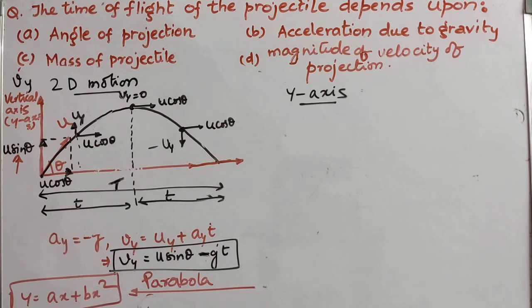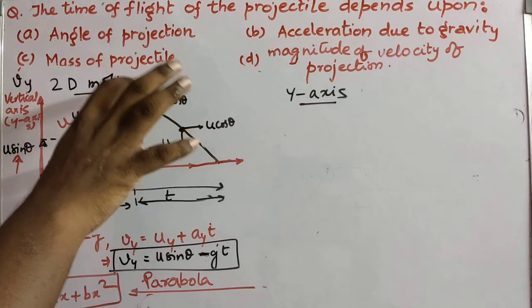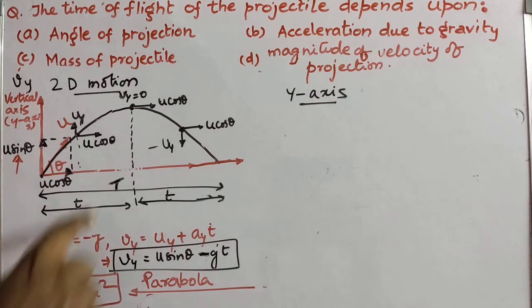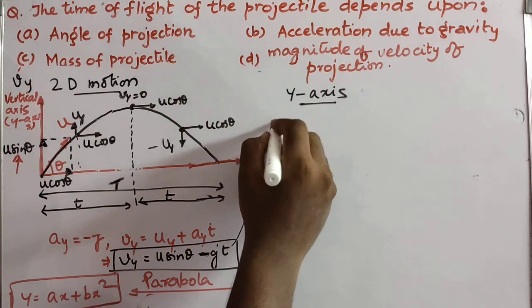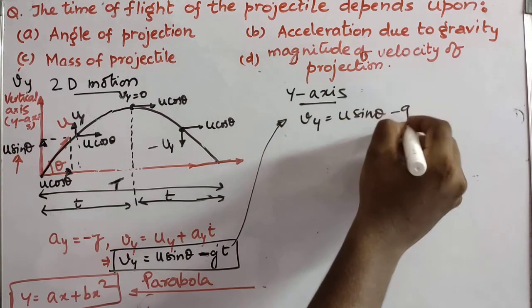What is the reason? The time taken by the body to reach the maximum height will be the same as the time taken to come from maximum height to the ground, because acceleration due to gravity is constant in both cases. So let's find this time and multiply it with 2 to get capital T, the total time of flight. In order to find that, we are going to use this equation: Vy is equal to u sin theta minus gt.